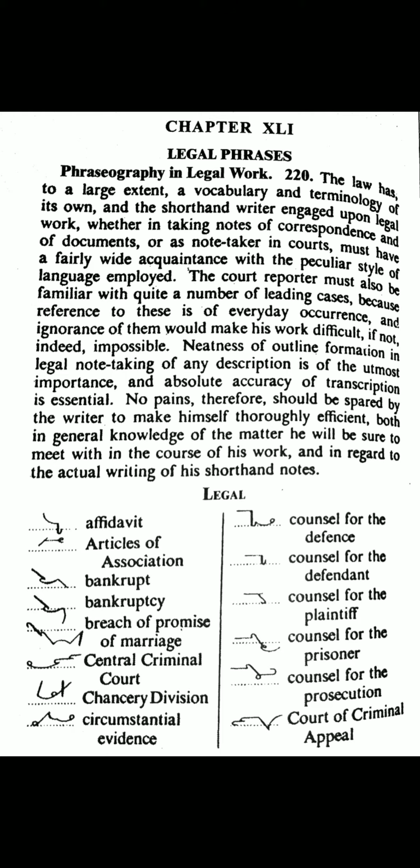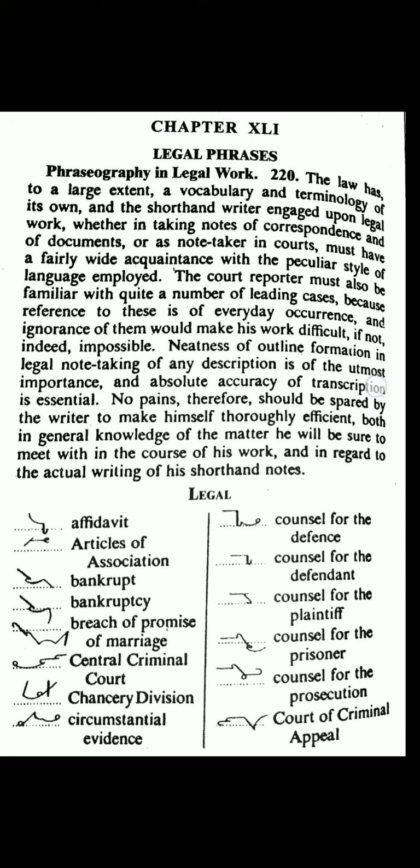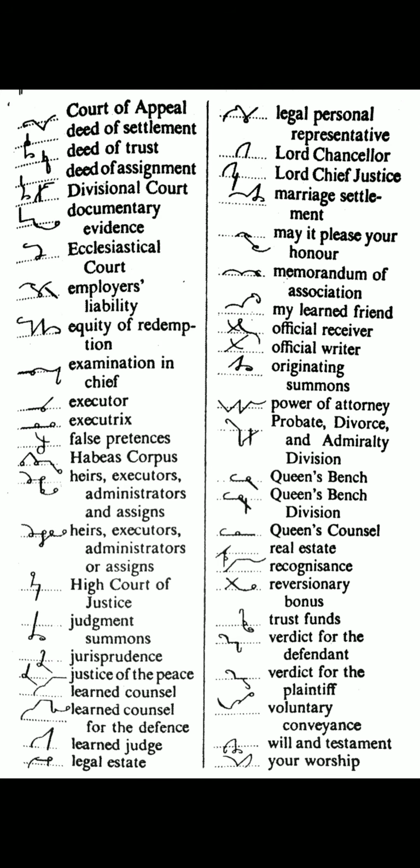Court of criminal appeal. Cur halved on the line for court. Of is omitted here. Cur for criminal, and P with upward L is used here for appeal. Court of appeal. Cur halved on the line. Of is omitted here. P upward L is used here for appeal. Deed of settlement. D is halved for another D. Of is omitted here. S circle tull with M halved with N hook is used here for settlement. Deed of trust. Same outline for deed.